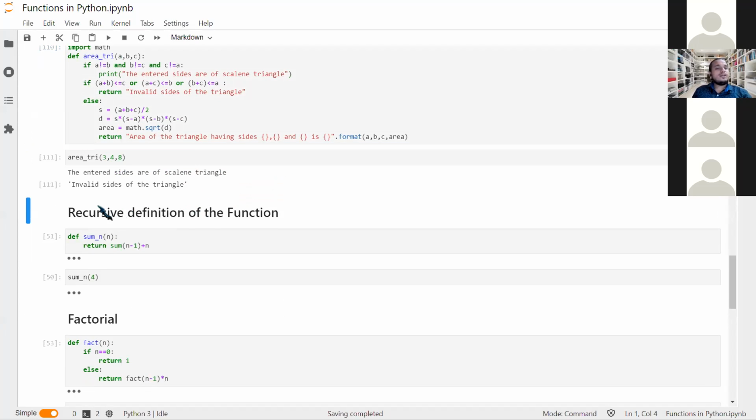Okay, moving to the second part. Mathematically and structurally, now we are going to the other part of the function, like the recursive definition of the function. So what is the recursive definition? Whenever we write something, you must have already studied many things in mathematics, one of which is mathematical induction. What do we do there? There is something recursing. We don't write it for each and every natural number, right?